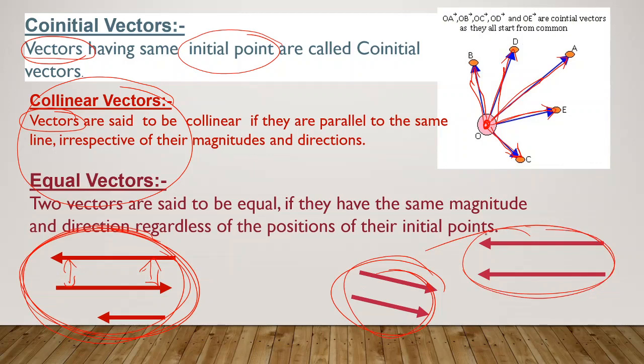I mean, the length should be the same. Along with that, it should be in the same direction. Whatever direction one vector has, the other vector should have the same direction. So your condition is that it should be parallel, equal, have the same direction, and the magnitude should be the same. Only if so, we call it equal vectors. I hope the difference between these 3 vectors is clear, correct?